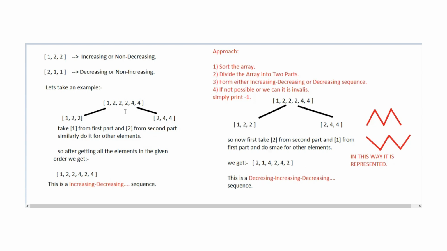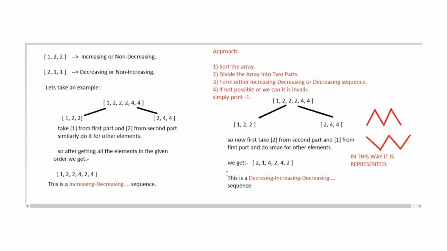So for this example, both increasing, decreasing and decreasing, increasing are possible. So there is a valid answer for this question. That's why in the question they have mentioned that for each array multiple answers are possible, so we need to print any one of the possible valid answers.